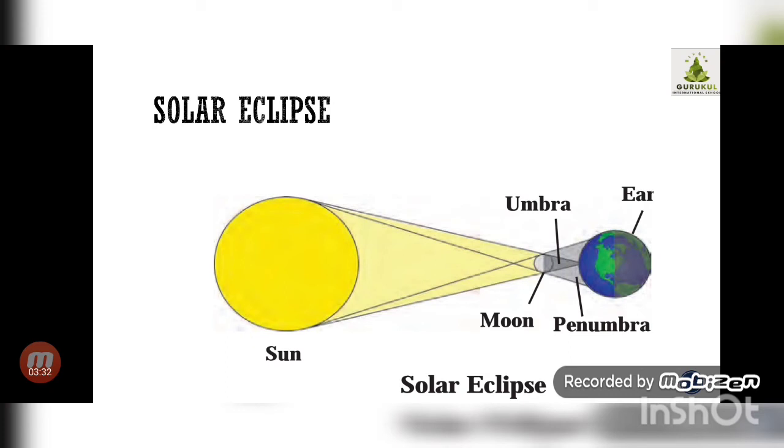Now during this eclipse, what happened? Ultraviolet rays, which are very harmful to us, are coming out from that region from which only the particular part of the sun is visible. From that region very harmful ultraviolet rays come out. If you look at the sun during a solar eclipse, the rays are very harmful for our eyes. Therefore it is advised that you never watch the solar eclipse with the naked eye.